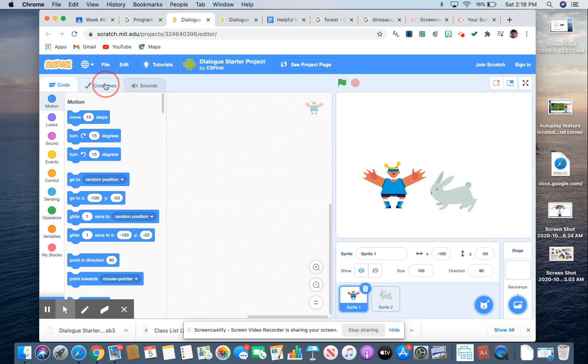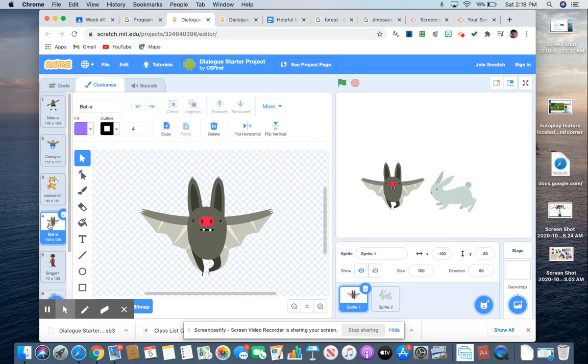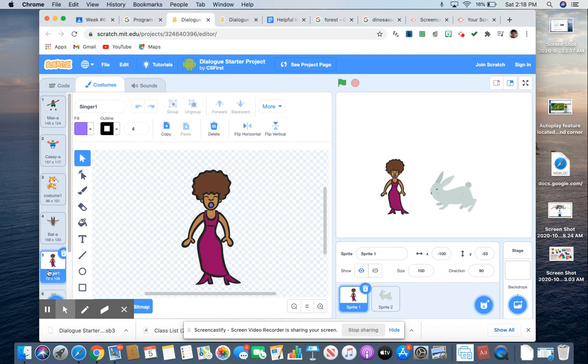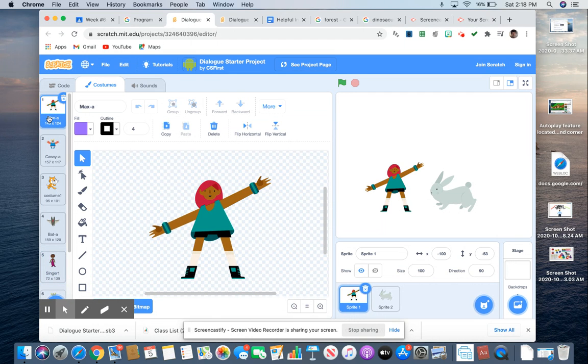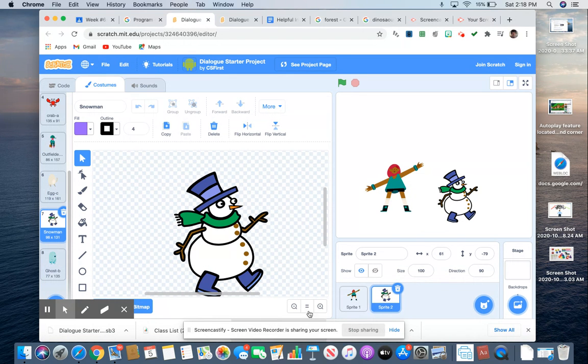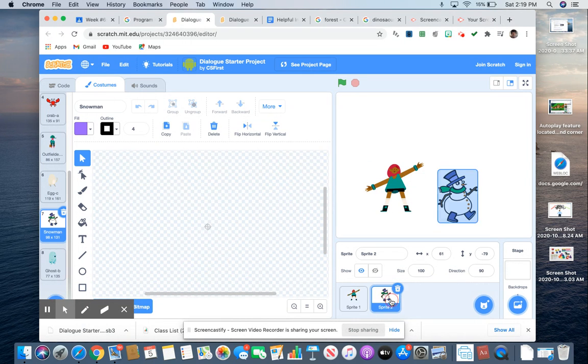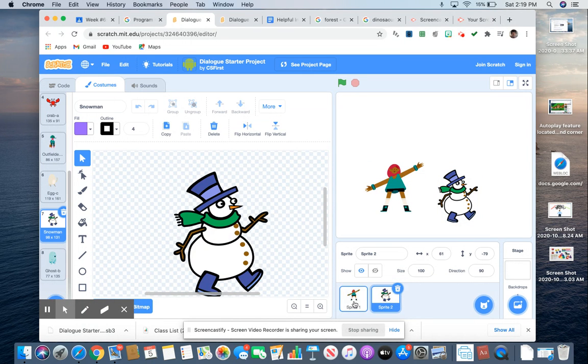If you go to costumes, you can choose your characters. You could be the cat, you could be my friend the Flying Dutchman, you could be a singer, all sorts of really cool things. There's also a dancer over here, so I'm going to have this person be the dancer. I'll have a second sprite, or second character, be the snowman. So these are the characters that we would have.